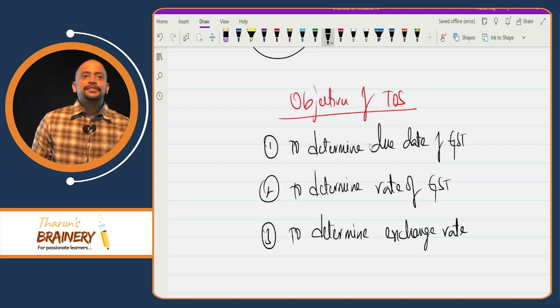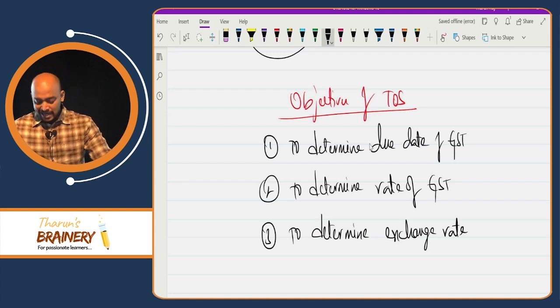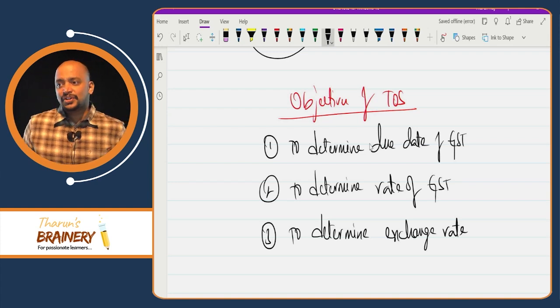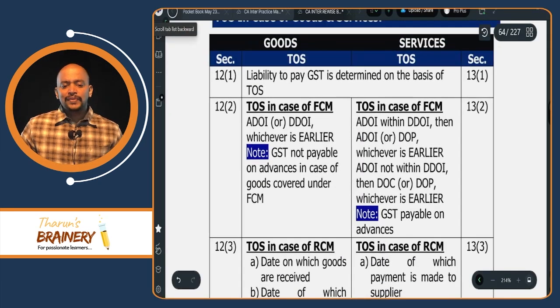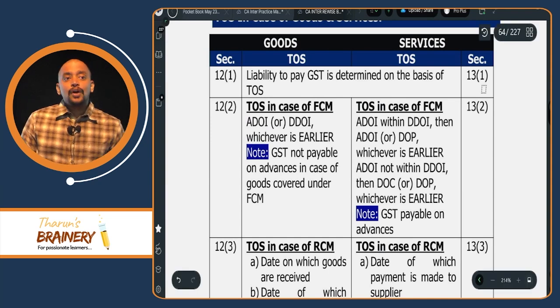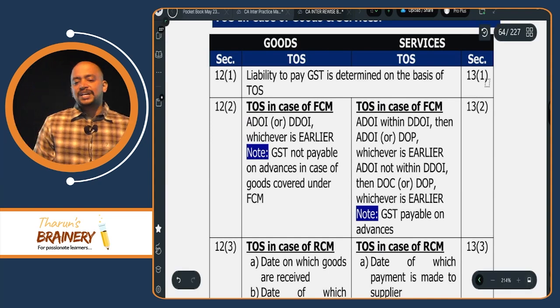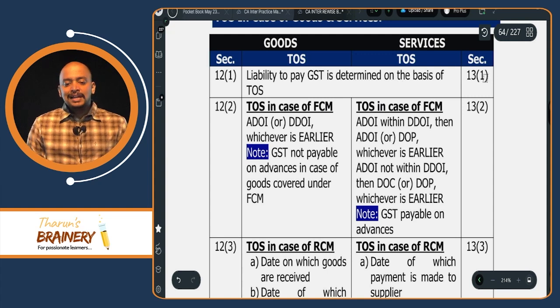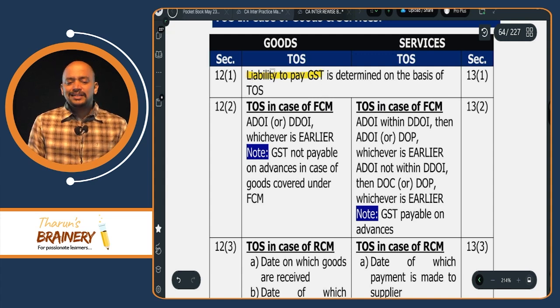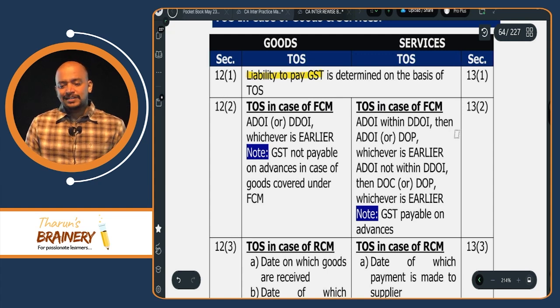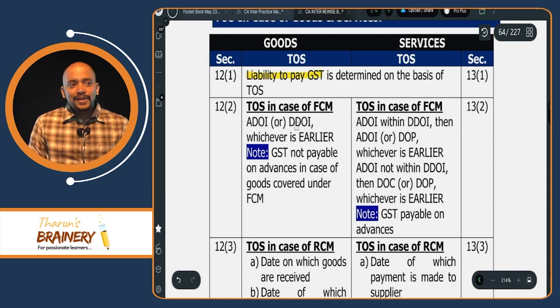This time of supply in case of goods is determined under section 12, and in case of services it will be section 13. Now you can see here in this 12 and 13 we have common provisions. 12 subsection 1 and 13 subsection 1 says liability to pay GST is determined on the basis of time of supply. So therefore liability to pay GST depends upon time of supply, and this is common for both 12 and 13. Then 12 subsection 2, 13 subsection 2, if you see, so situation is same.